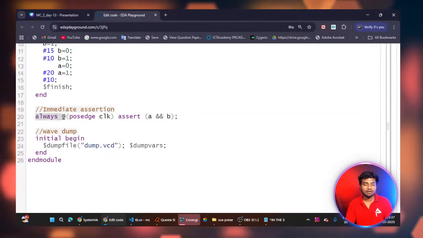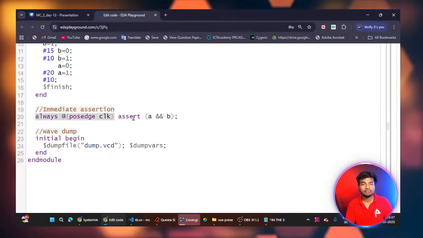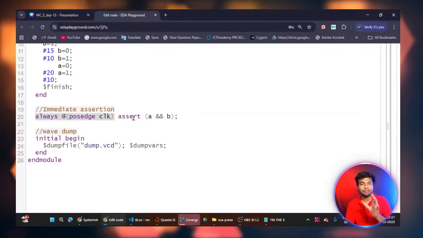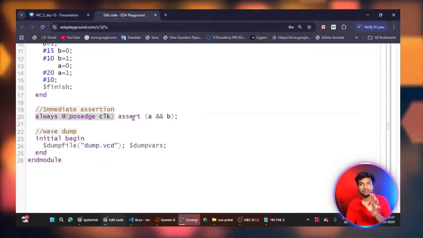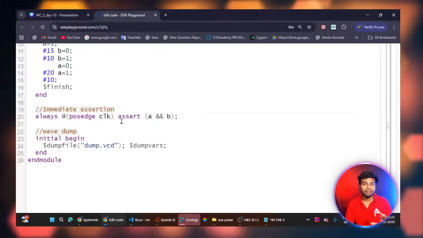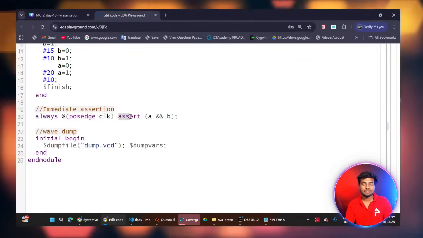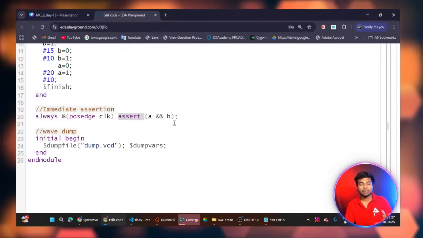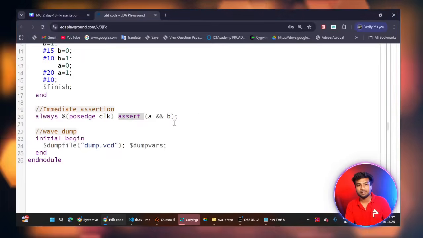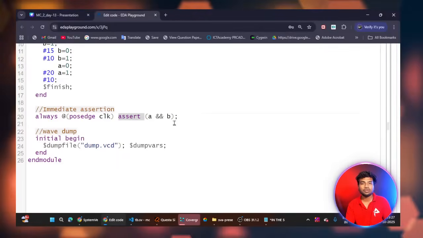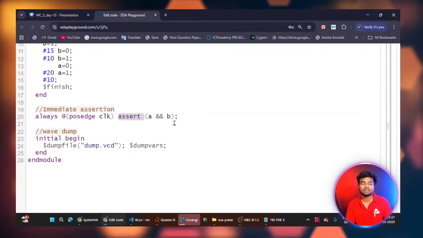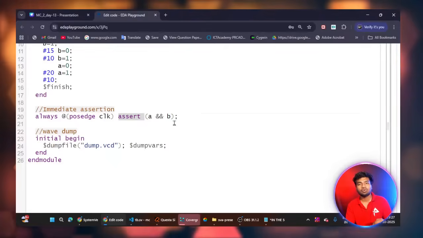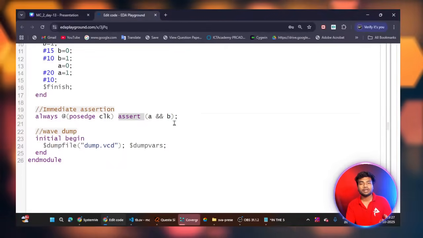Here, always at the passage of clock, this assertion will work. So at every passage of clock, this assertion will work. It will check this condition. So at assert A and B, A logical and B, it means at the passage of clock A signal, B signal must be high. If it is high, it won't display anything. So our assertion is passed. If any is low, for example A high and B low, you will get a logical low. So you will get the error message.